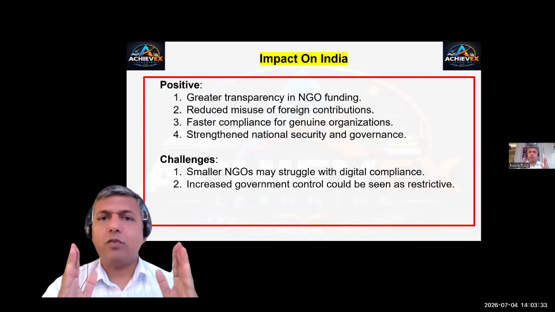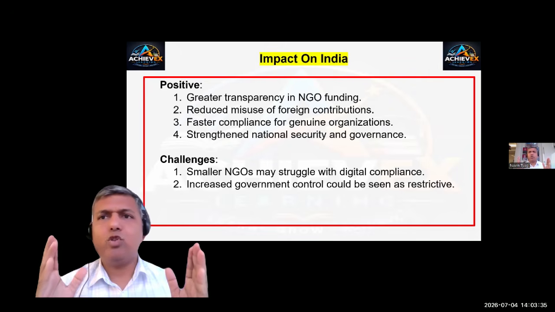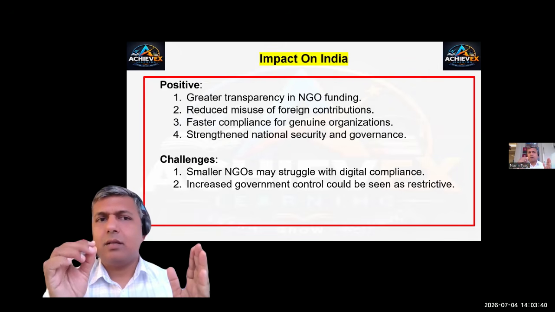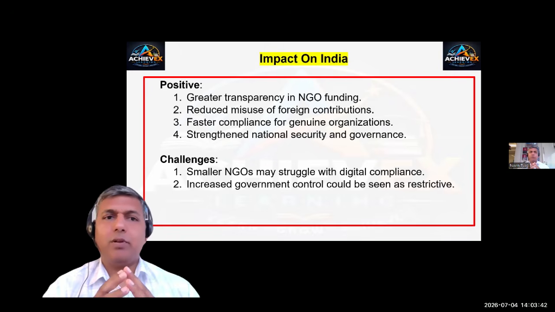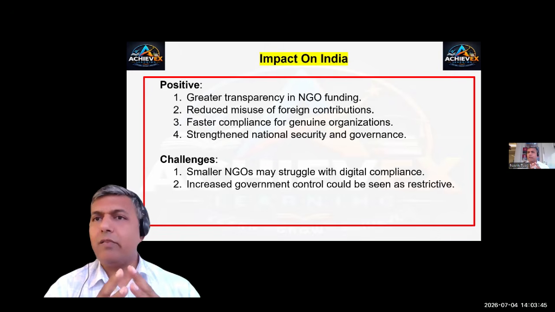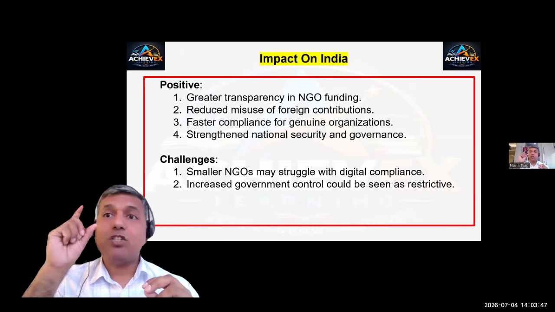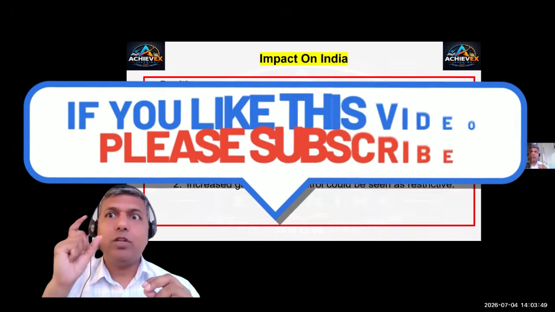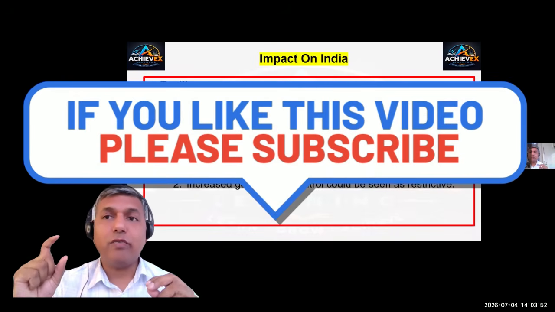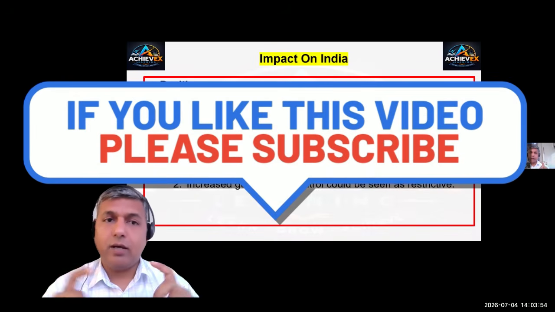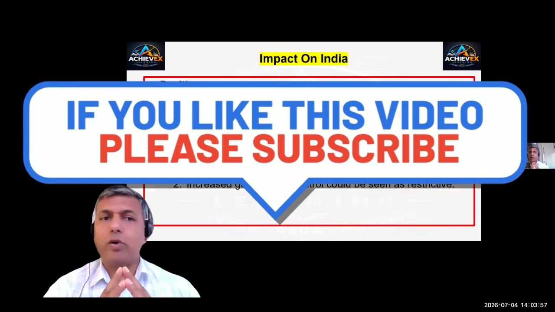Faster compliances for genuine organizations. Anybody who is doing genuine work, who is helping people, yes, FCRA is going to help those people. It will strengthen national security and governance. That is the intent. That was the objective, what I told you. Remember, the objective was to prevent the misuse of the funds which are coming into India, and hence it will strengthen national security and governance.